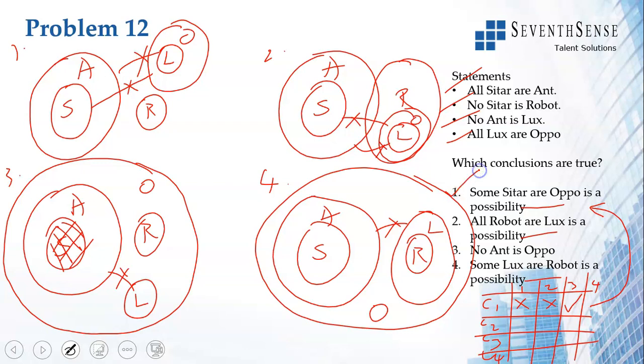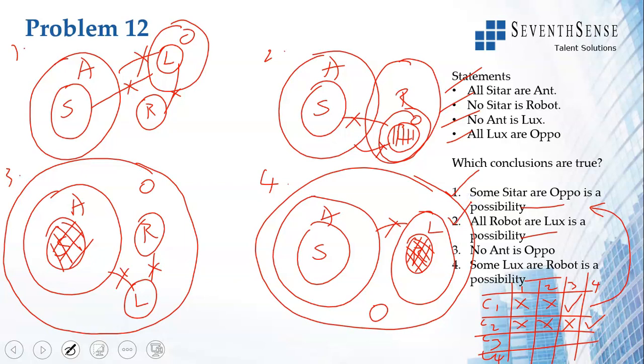So conclusion 1 follows. All robo are lux is a possibility. Here there is no connection between robo and lux. Some robo are lux here. So all robo are lux we can't write here. But in diagram 4, all robo are lux. Hence, conclusion 2 is also true.